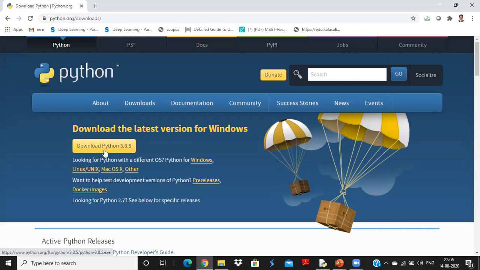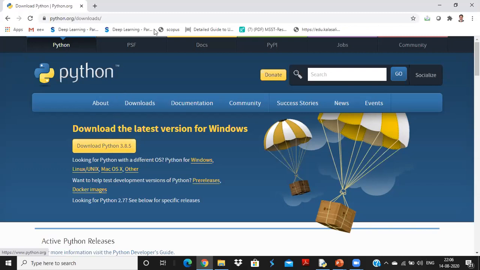Whenever you need a package, you need to install it and use it. You install it using the pip command, right? We will see how to use everything. Just understand that this Python download will give you the pip command also, and you can install it like any other normal software, right?